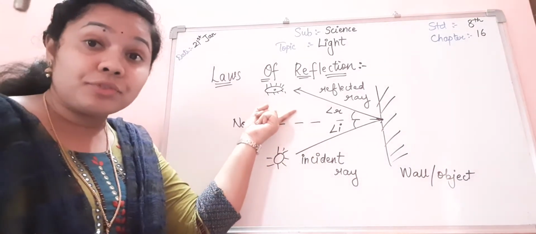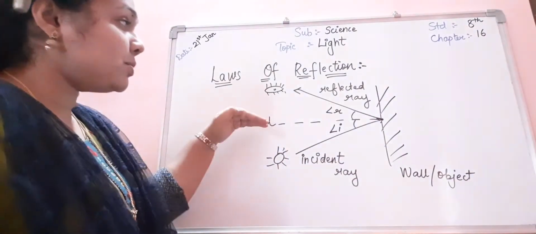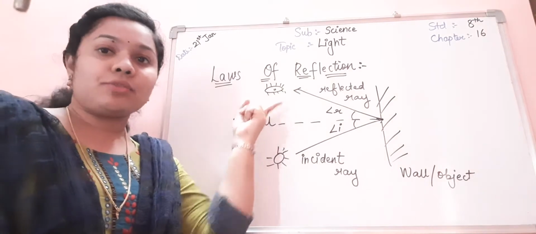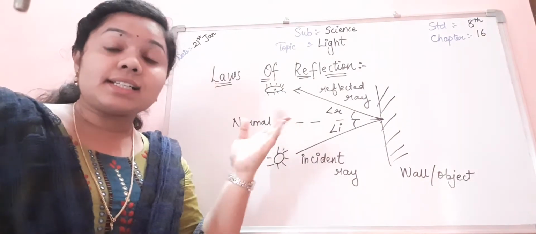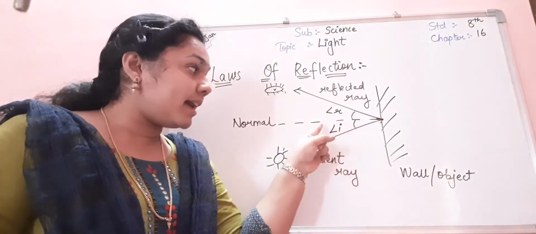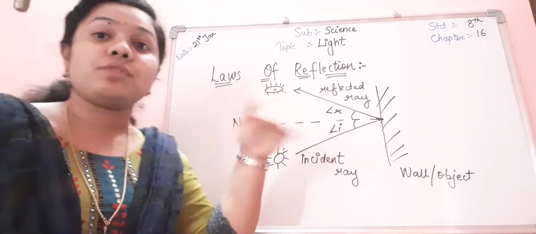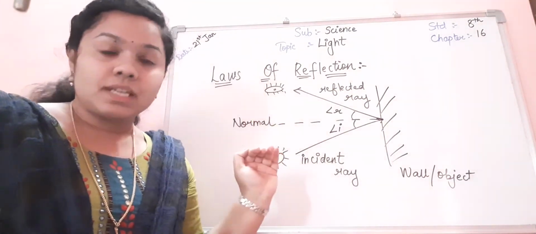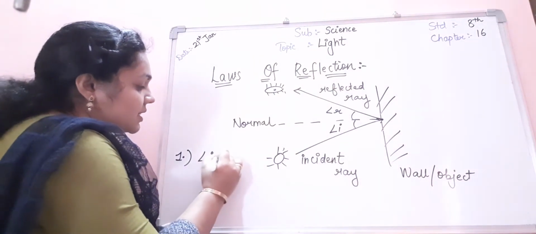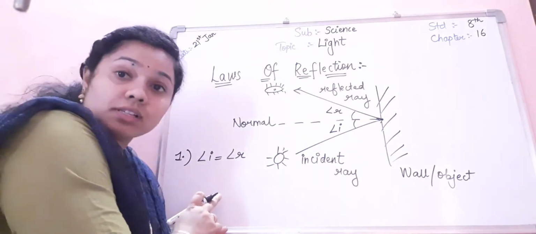The angle formed between the reflected ray and the normal is known as the angle of reflection. If the angle of incidence is 30 degrees, then the angle of reflection would also be 30 degrees. This is the first law.